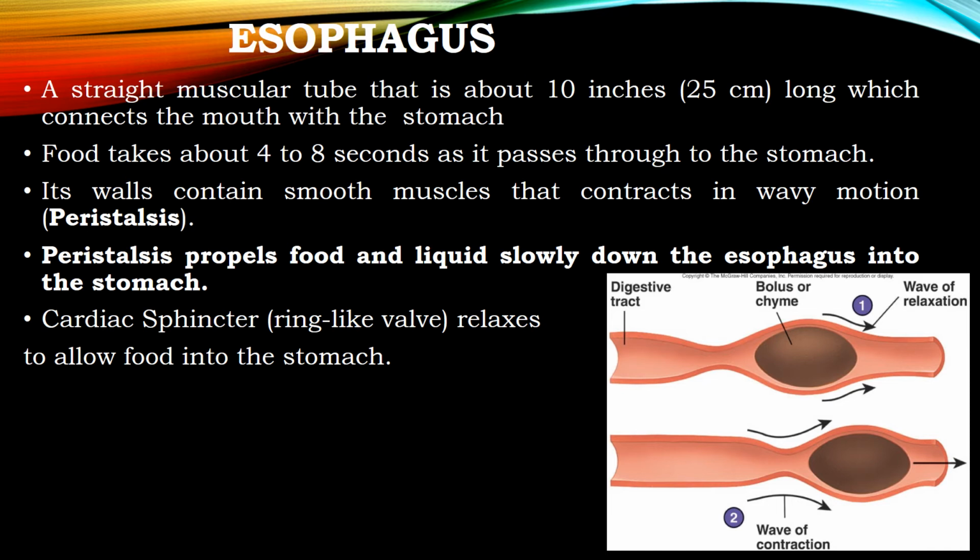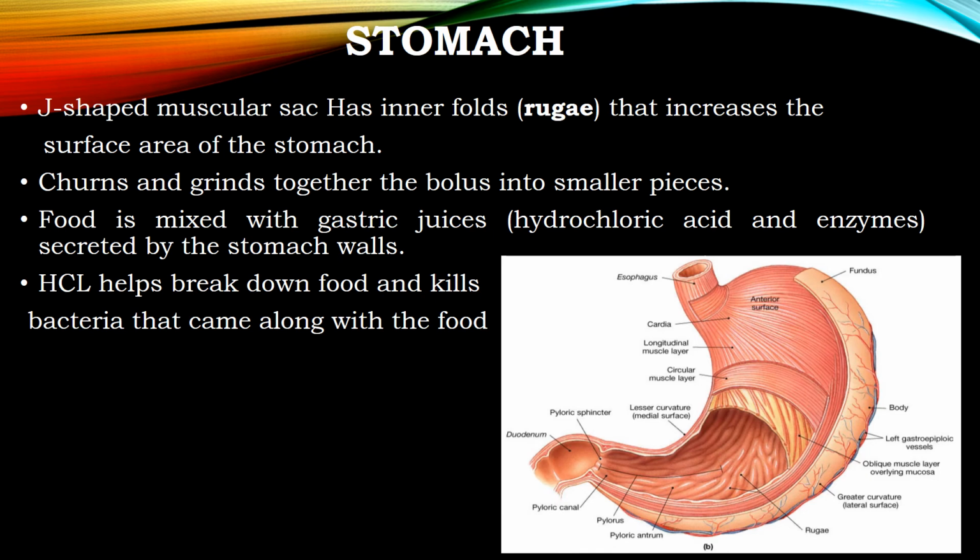And in the picture we can see the waves of relaxation and waves of contraction made by the smooth muscle present in the walls of the esophagus, and these contractions and relaxations make the bolus of food move from the esophagus to the stomach region. So when the cardiac sphincter relaxes, the food enters from the esophagus into the stomach.